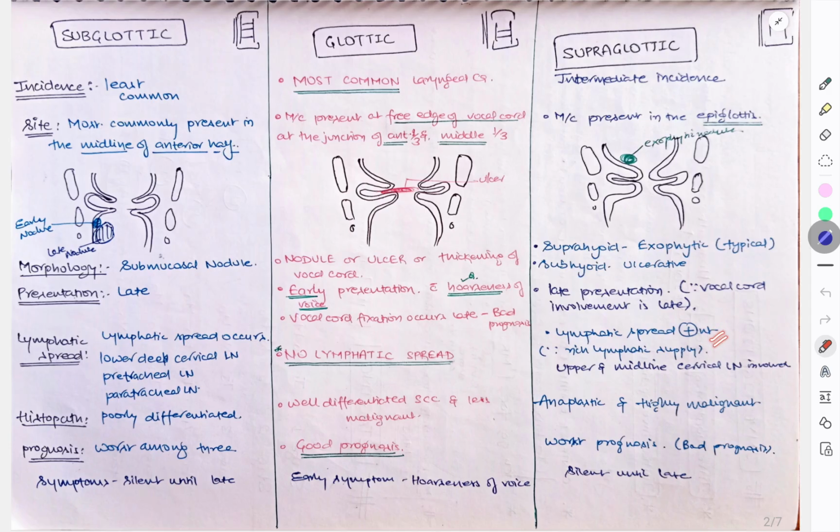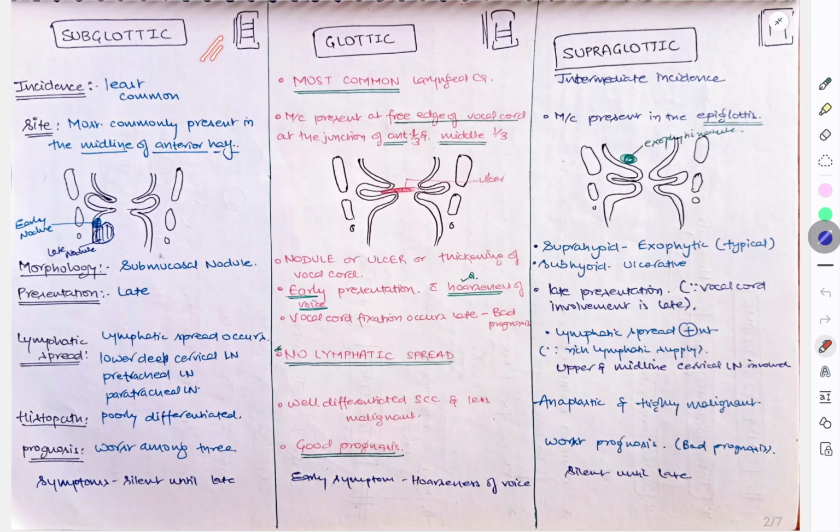There is lymphatic spread. Therefore, it spreads to other areas also. It has a rich lymphatic supply, so it goes to the upper and middle cervical lymph nodes. Therefore, it is highly malignant and anaplastic. Worst prognosis. And it is silent until late. Until the vocal cord is involved, it is silent. There are no symptoms as such.